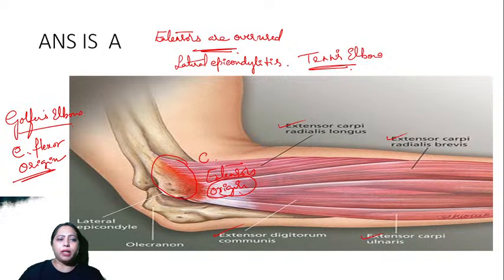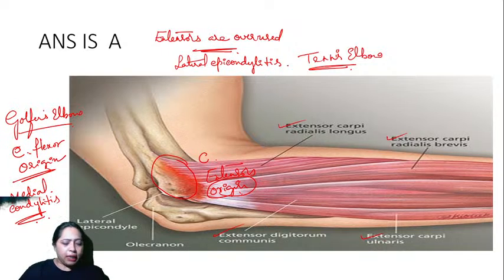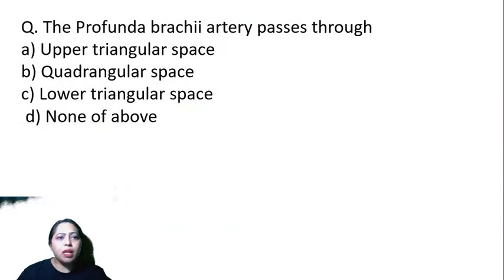Yes, medial epicondylitis is known as common flexor origin, and this is where the inflammation happens. Next one, the profunda brachii artery passes through.